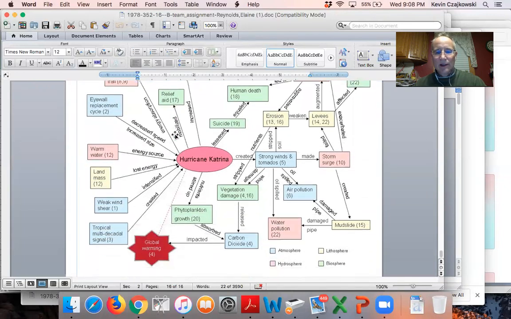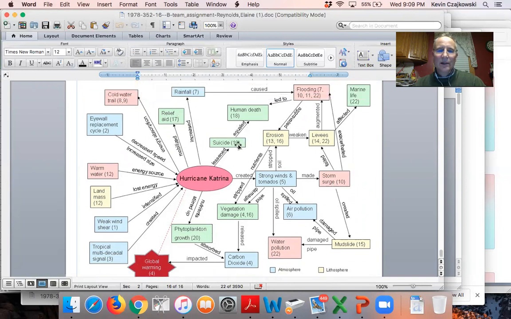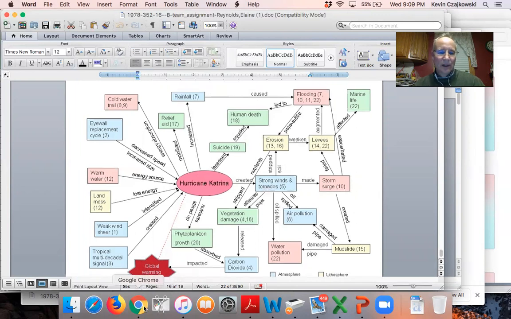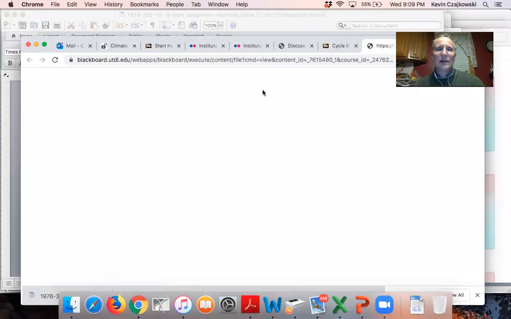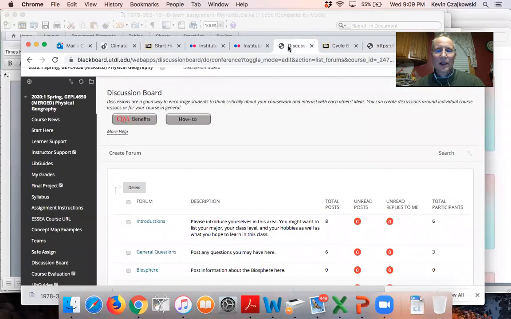You notice how these students color-coded the spheres. And then each box is a different sphere, and they numbered where they got that information from, which connection up above. And you see how they interact. So Hurricane Katrina, well, less suicide, which is interesting, which equaled less human death, but there is human death. And if you look at the hurricane, it also led to lots of rainfall, of course, which caused flooding, which led to human deaths. You see how these are connected. All right, and that's what your cycle B is.